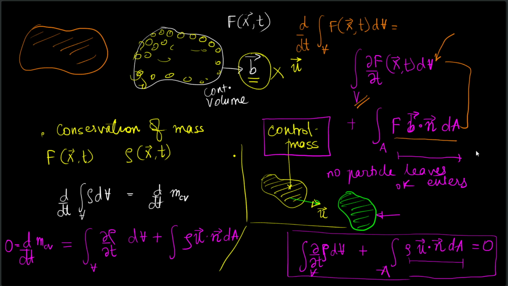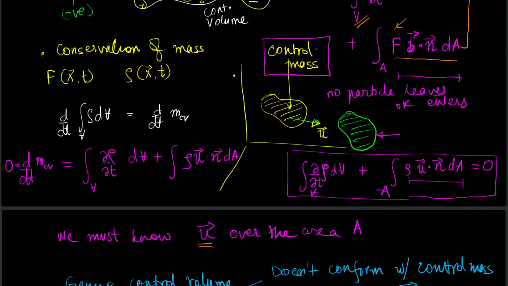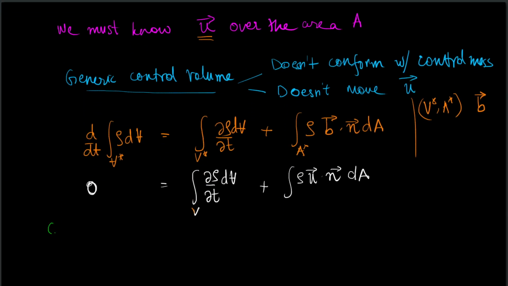This particular term is the change in quantity F because this particular volume can sweep a certain excess volume. This particular volume is gained, this particular volume is lost. So the physical meaning of this term is it is the volume swept. Now I can choose V star and V to coincide.